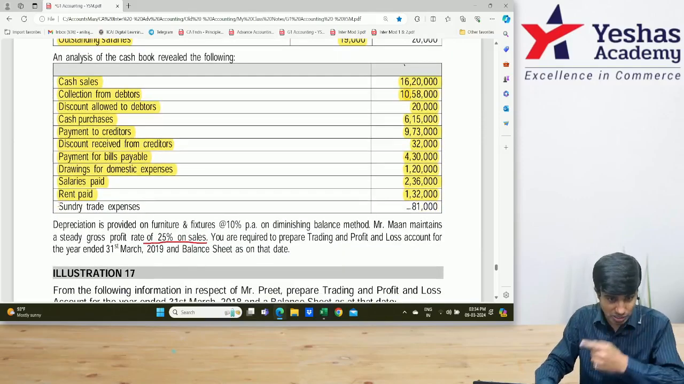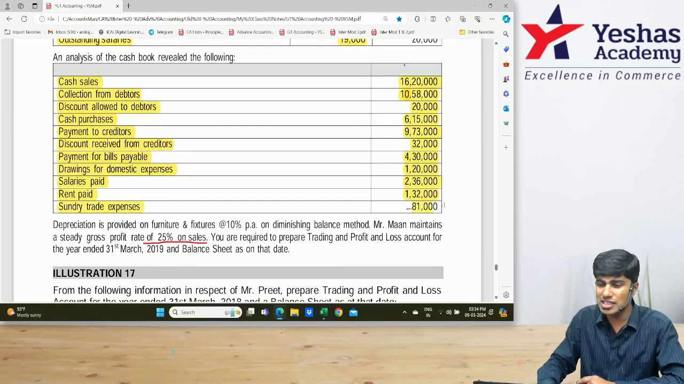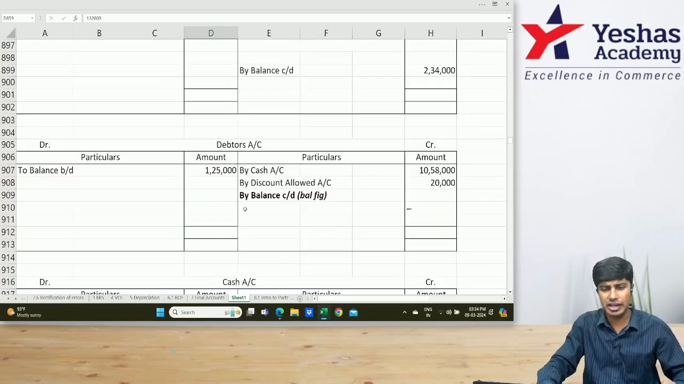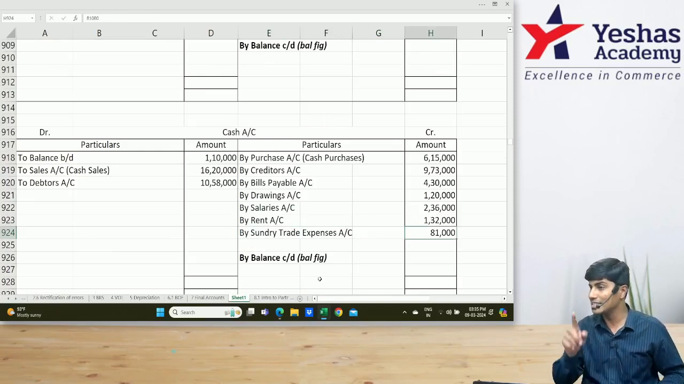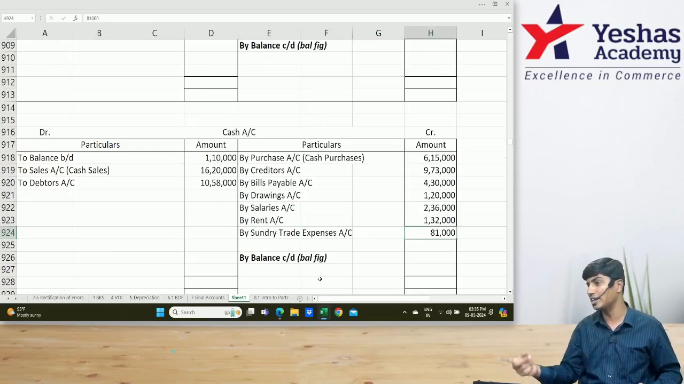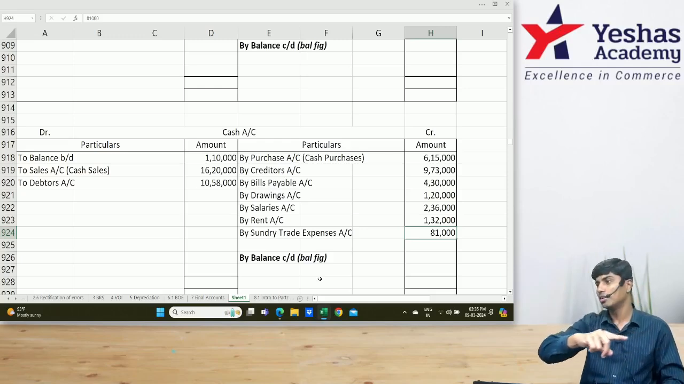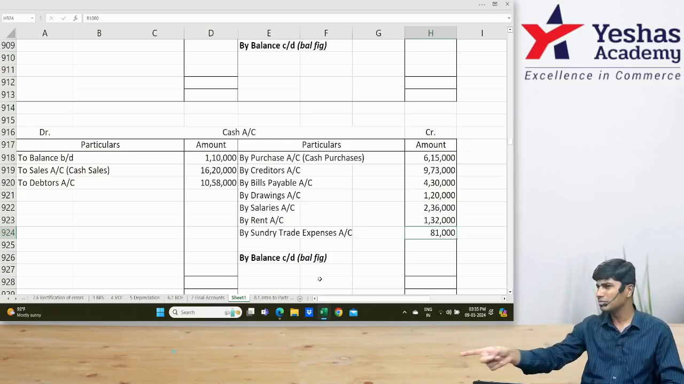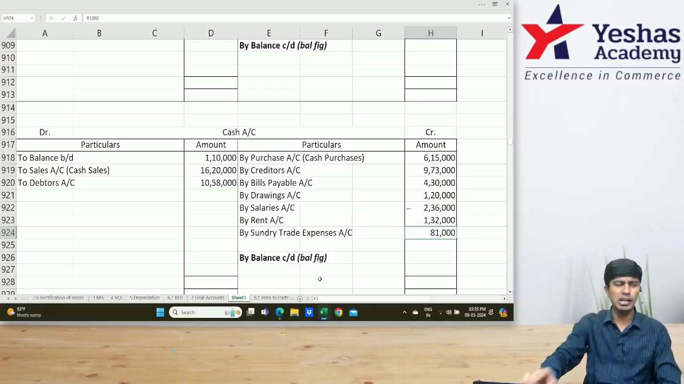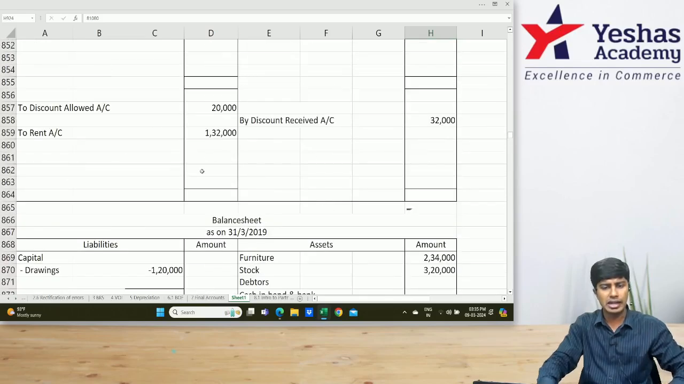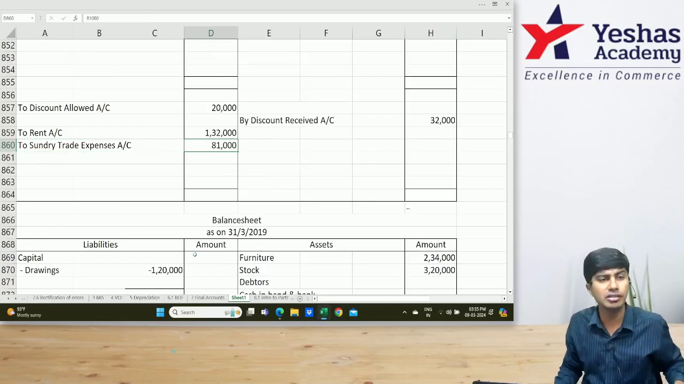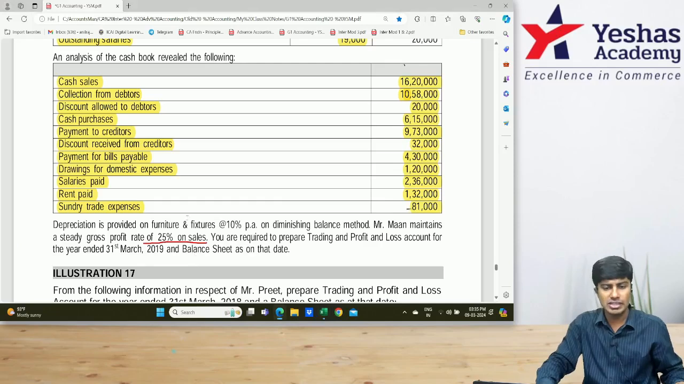Sundry trade expenses. How much is sundry trade expenses? This is expense paid. Journal entry is expense to cash. Am I right? In my cash account, I will write by sundry trade expenses 81,000. Do we have any outstanding expenses ledger? Straight away, shall I post this 81,000 to P&L? In my P&L account, I'll write here on the debit to sundry trade expenses 81,000. Everyone got this? What's after that?